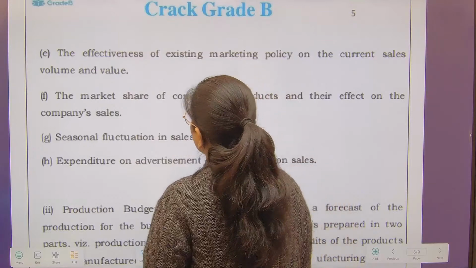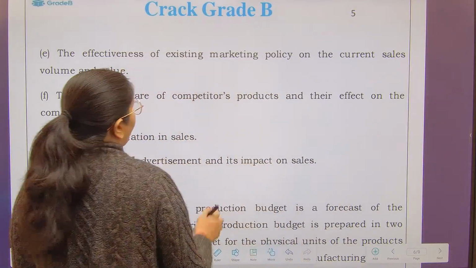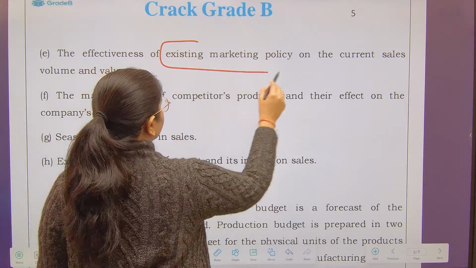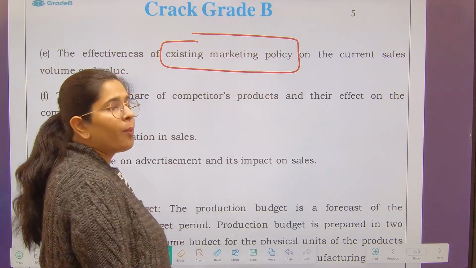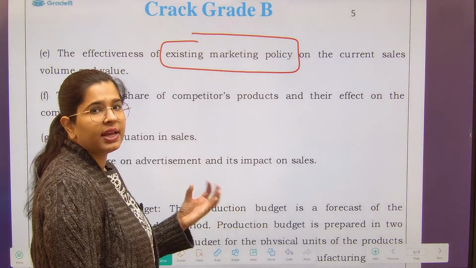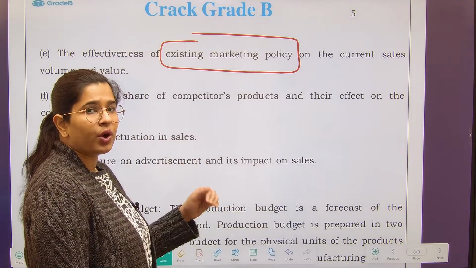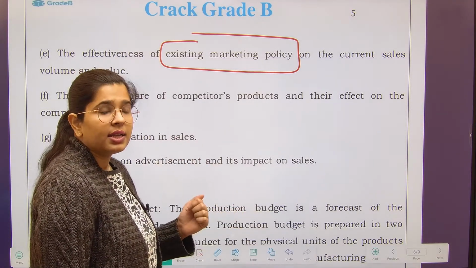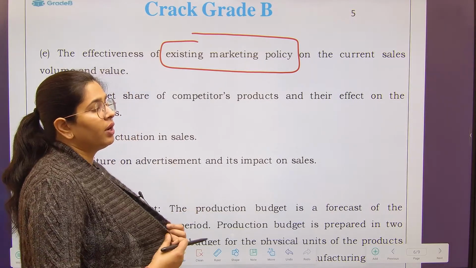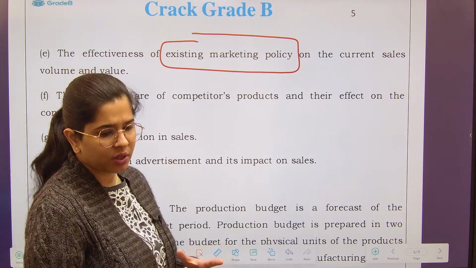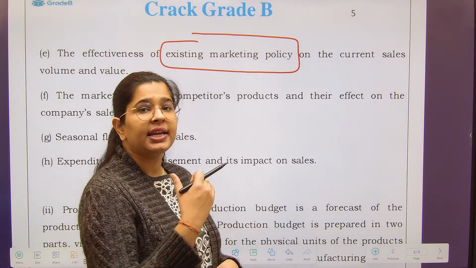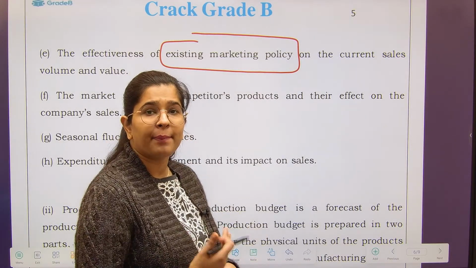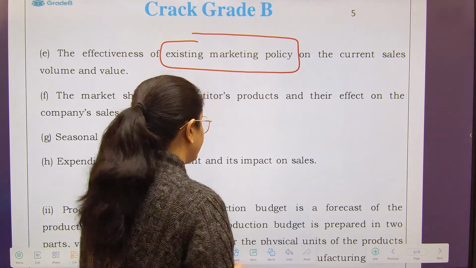How effective is your existing marketing policy on the current sales volume and value? See, if your marketing policy is effective, then you are going to continue the same policy in the next year. But suppose you think, okay, no, our marketing policy is not that great and we need to change it. If you change it next year, you have to take the impact on your sales budget as well.